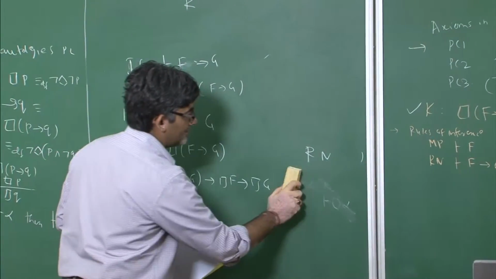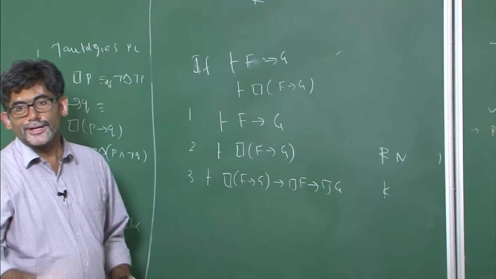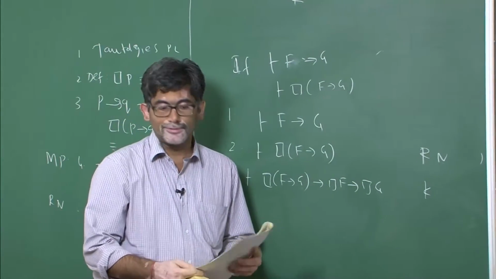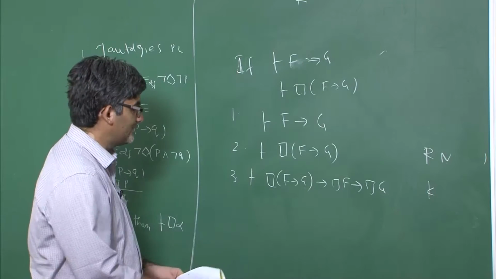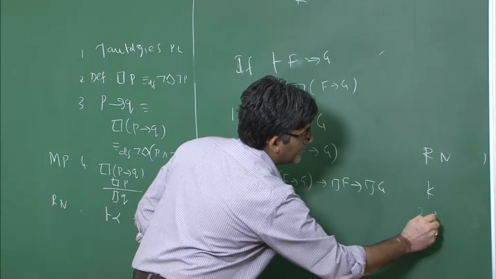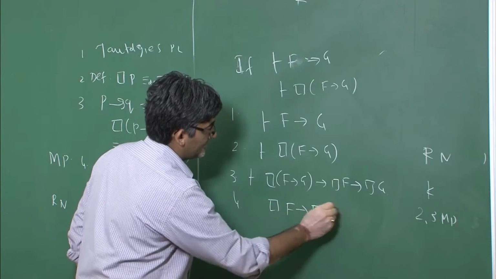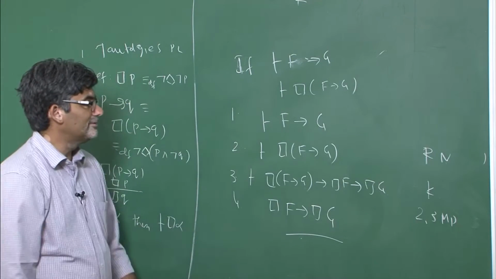The justification needs to be written on the right hand side. If you don't write the justification, things will be difficult and your reader will not be able to understand it. So now, from 2 and 3, by modus ponens, you will have this thing. This is what you need to prove.